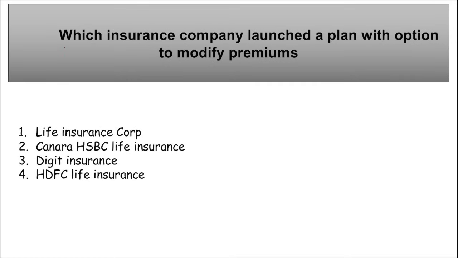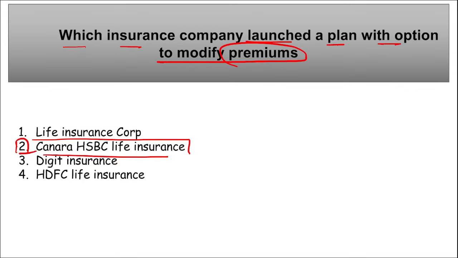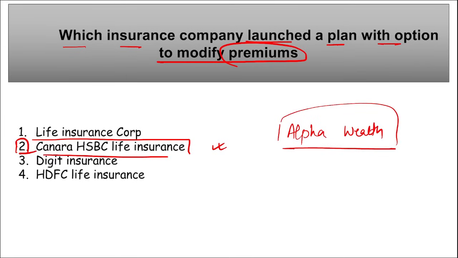Moving on, next, which insurance company launched a plan with an option to modify the premiums? So which is it? It is Canara HSBC Life Insurance, correct? They have launched a plan called Alpha Wealth, to provide financial security to the policyholders and their families.